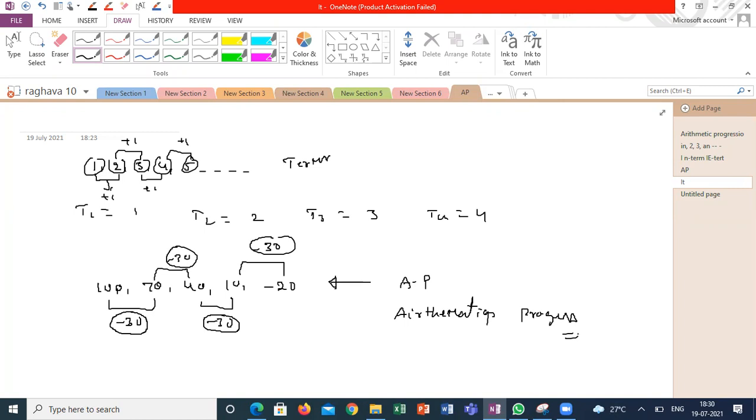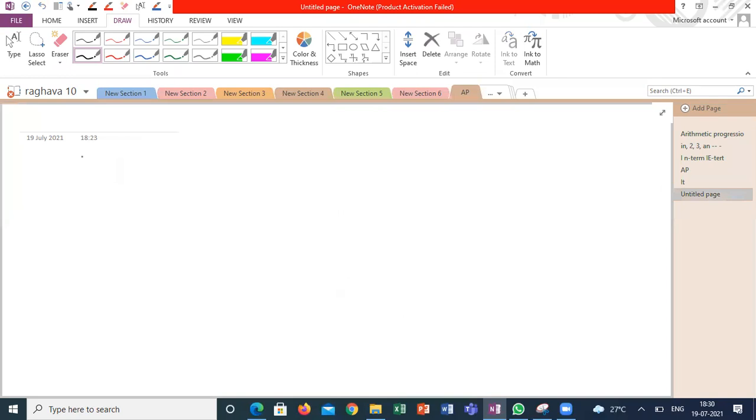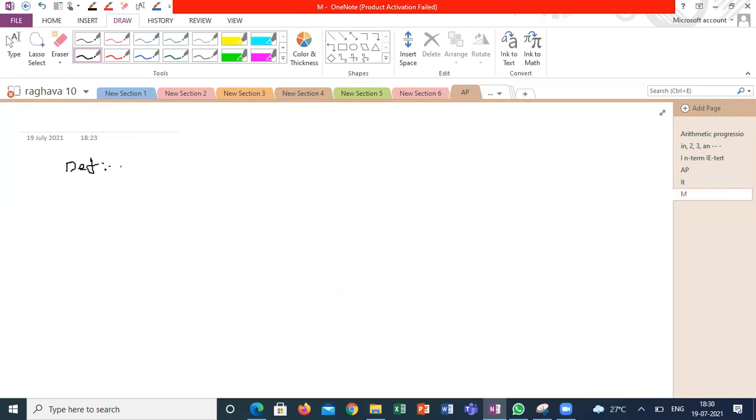common difference. I'm just writing the definition of the arithmetic progression. The definition is important here. The rest of the things are simple.